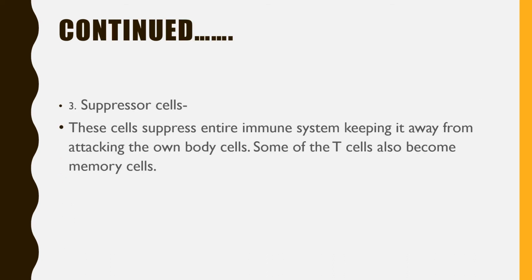And the third type of T cell is the suppressor cell. They also play a very important role because these cells suppress the entire immune system, keeping it away from attacking the body's own cells. Now what is the meaning of this statement?